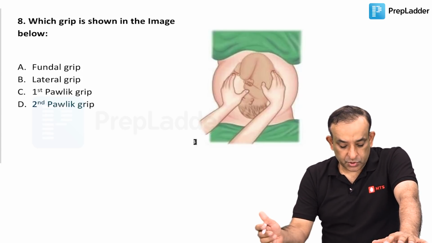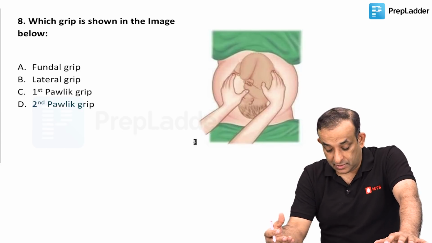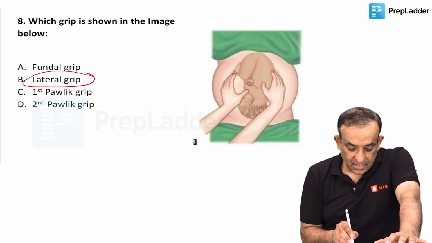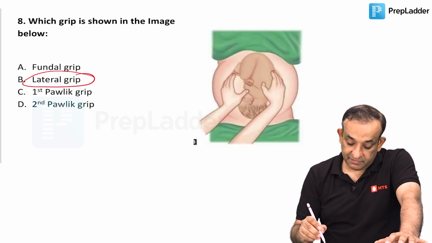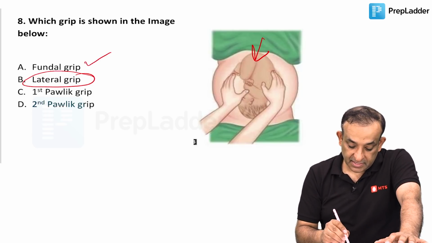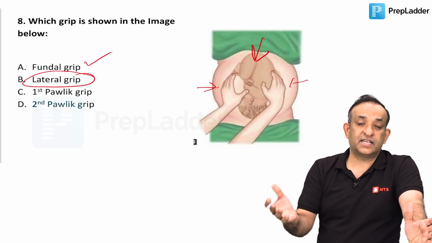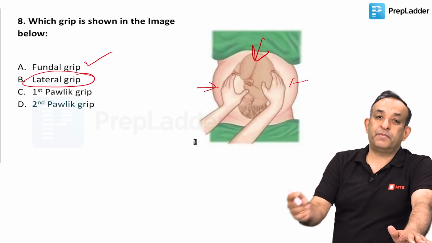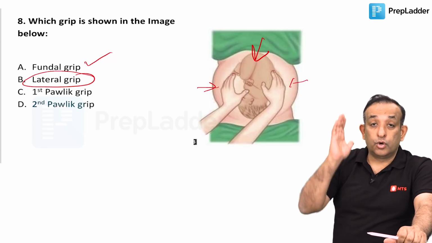Now, which grip is shown in the image below? One easy question so that you people are not totally depressed with your exam paper. And this is the lateral grip. That's the easy one. Of course, when we put a hand on the fundus of the woman, it is the fundal grip. And this is the lateral grip, which is the second grip, like we say. And the first pelvic and the second pelvic grips are the pelvic grips.